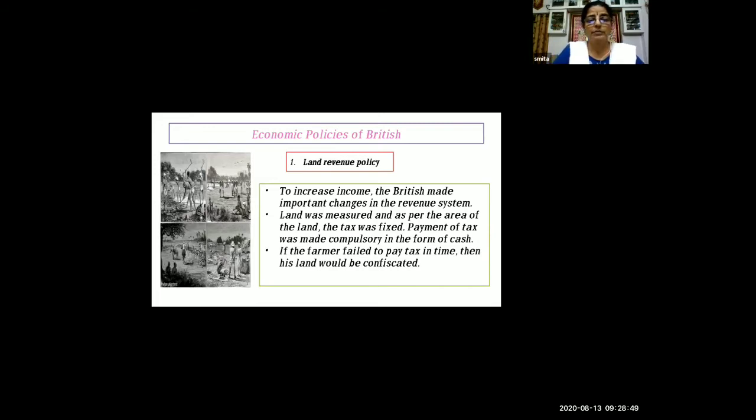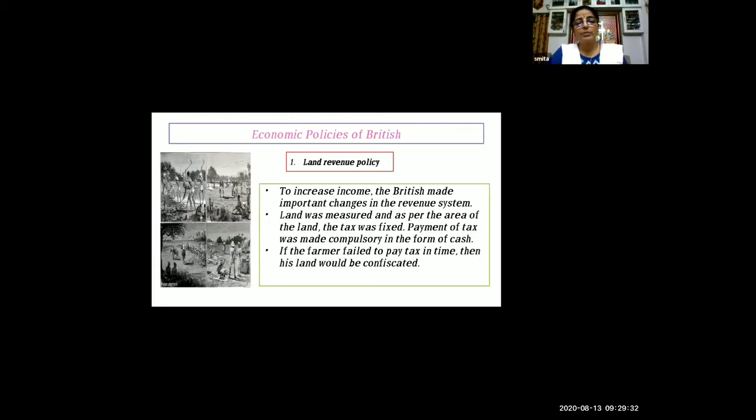So how they were collecting the taxes, we'll see. Land was measured as per the area of the land, and the tax was fixed. See, if any farmer has more land, he has to pay more tax. So it was measured as per the area, not as per the produce of the crops. And the tax was fixed. Payment was compulsorily asked to be made in the form of cash. See, the farmers were made compulsory. They have to pay cash only as revenue.